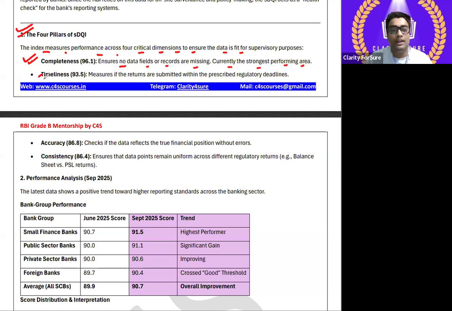Second is timeliness, which is 93.5. It measures whether the returns are submitted within the prescribed regulatory deadlines. Third is accuracy, which is 86.8. It checks whether the data reflects the true financial position without error. And fourth is consistency, which is 86.4. It ensures the data points remain uniform across different regulatory returns.